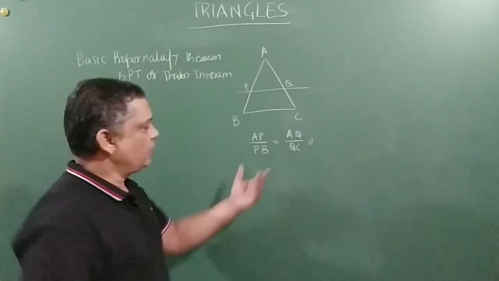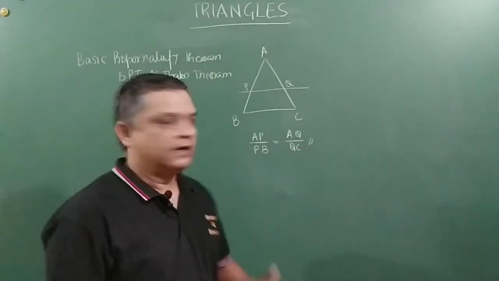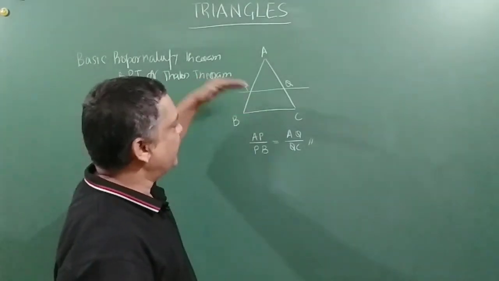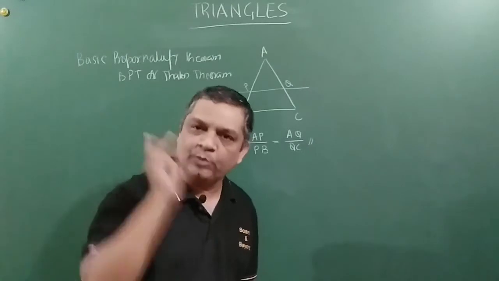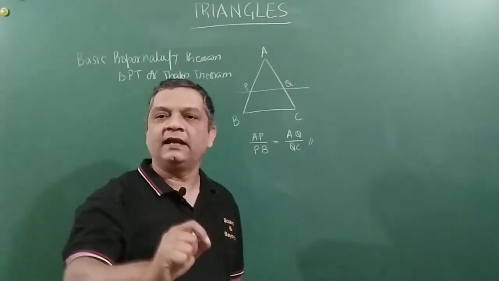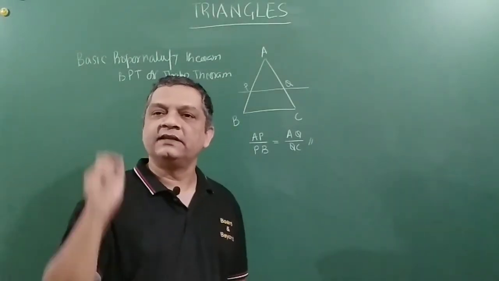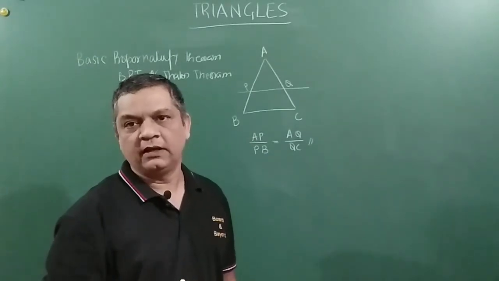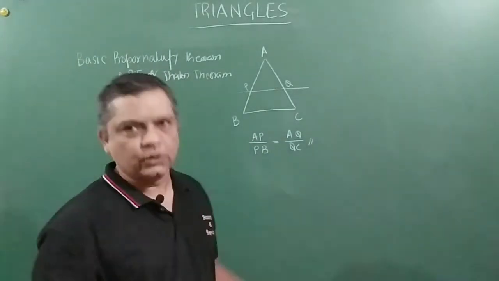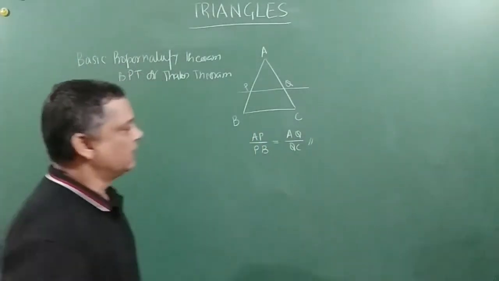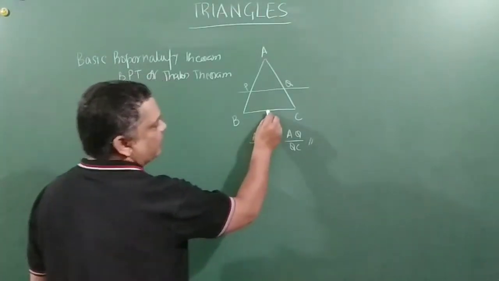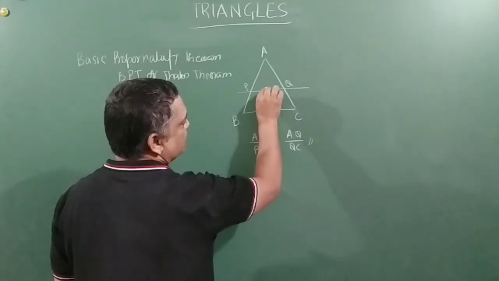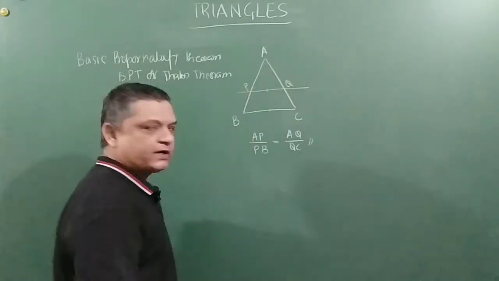So this is what Thales theorem states, that if a line drawn parallel to any one of the sides intersects the other two sides at two distinct points, then that line will divide the other two sides in the same ratio. We have to study the converse also. So let us first try to do this, right? What I have done, friends, is that this is parallel to this. That is what we have constructed, right?